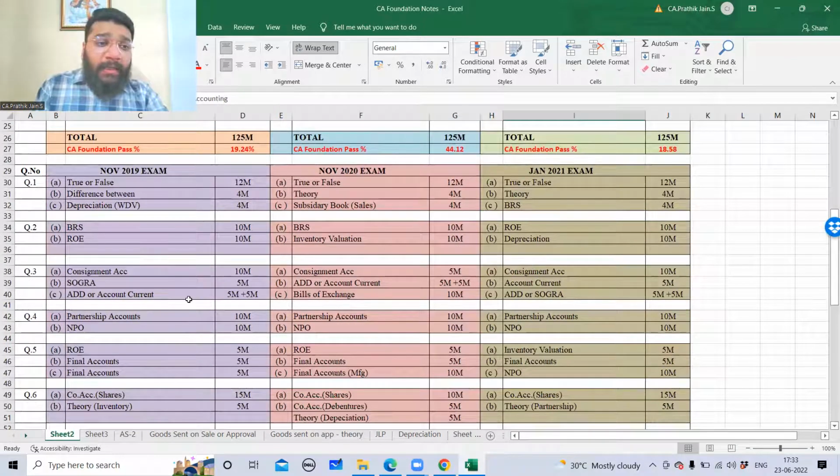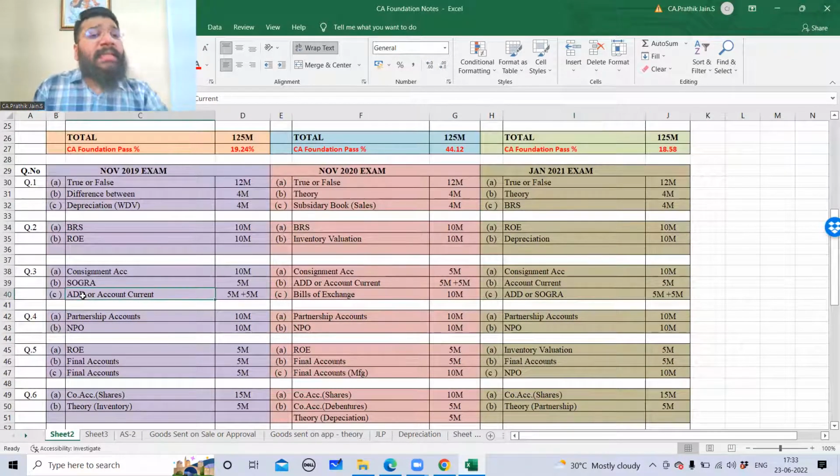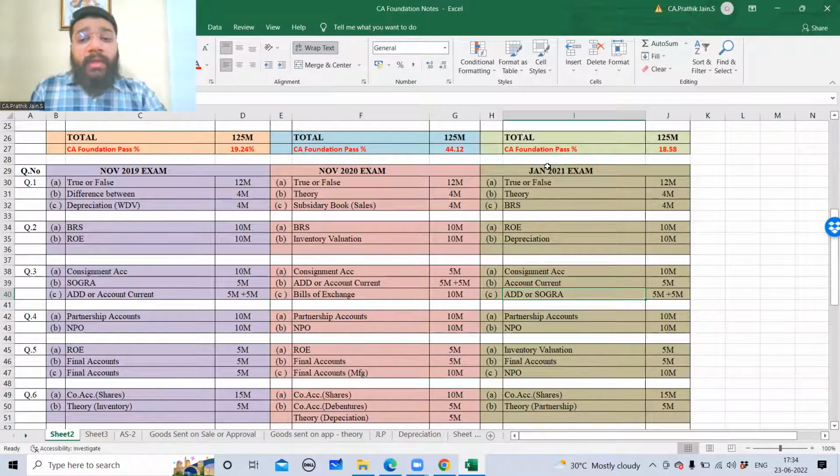And in the November 19 examination, again 3C, they had a question for ADD, an internal choice between ADD and account current, which was again for 5 marks. In the Jan 21 examination, ADD was again asked in 3C as an internal choice between ADD and sale of goods on return or accrual basis, which we shortly call SOGRA.